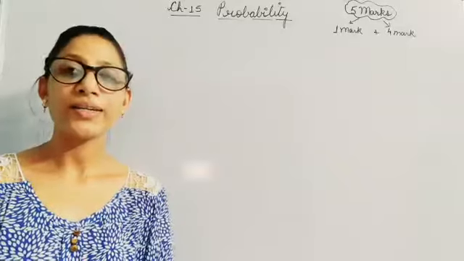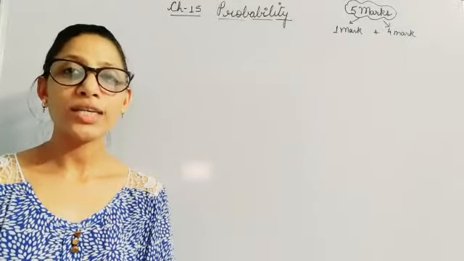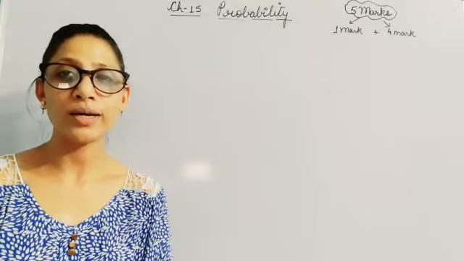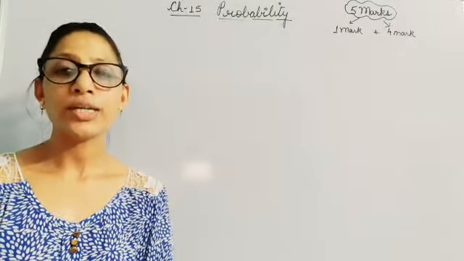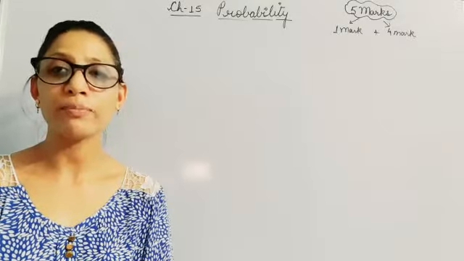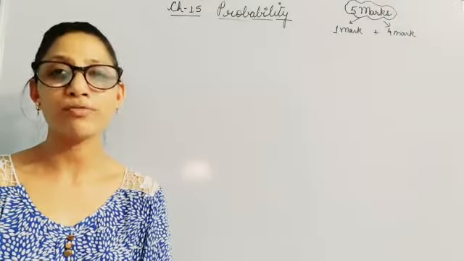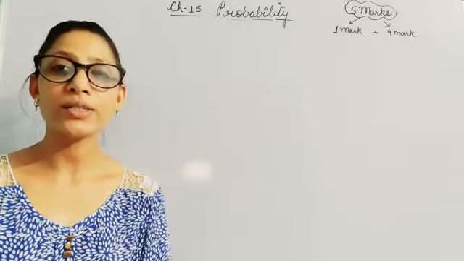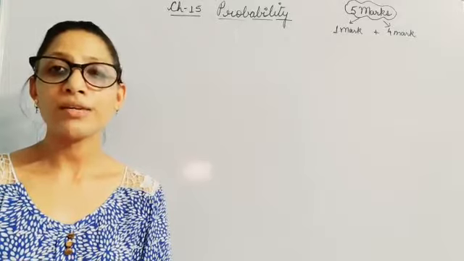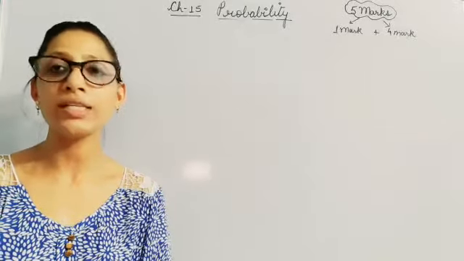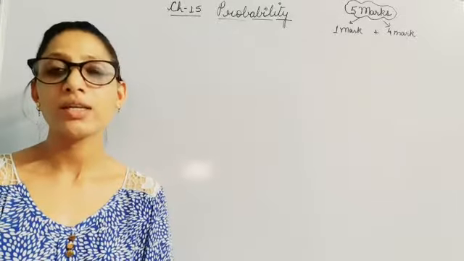Hello everyone. Today we are going to take up the easiest chapter of class 10th, that is probability. This chapter has a weightage of 5 marks in your board examination, bifurcated in a 1 marker and a 4 marker question. Children, you can consider this chapter as your treat, because if you know the formula and a condition, then you can do any type of question in this chapter.